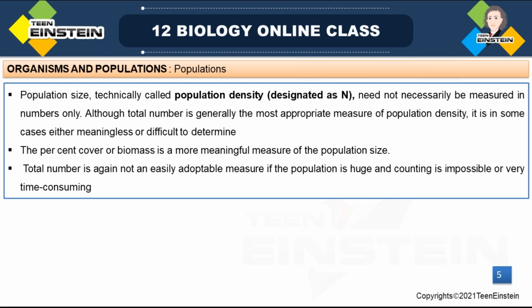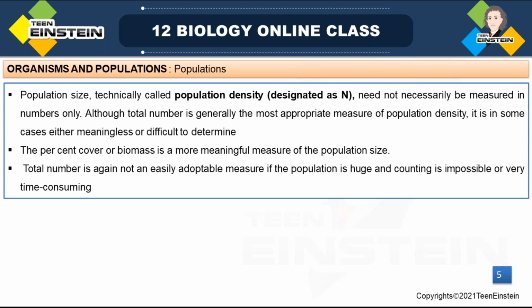Triangular age pyramid is the expanding or growing one. Then bell-shaped is the stable one. Then urn-shaped is the declining one, where growth rate is negative. Bell-shaped means it has zero growth, and the expanding one is triangular in shape. Then we moved to population density or population size. How do we count it? There are different methods to check the population size in a given area or space.